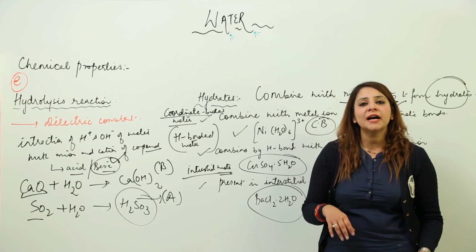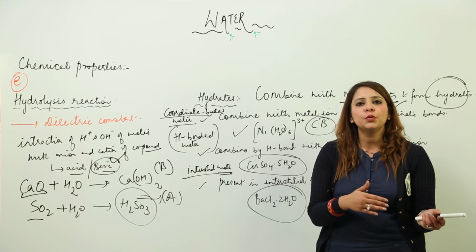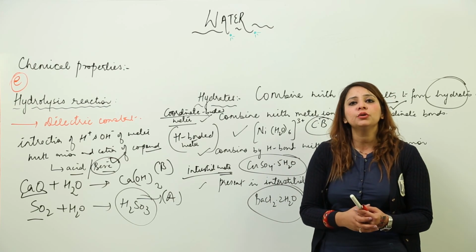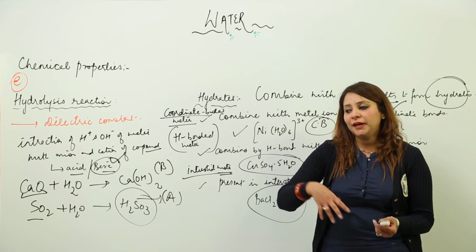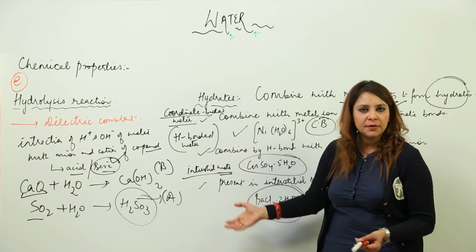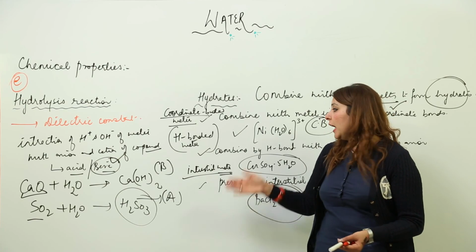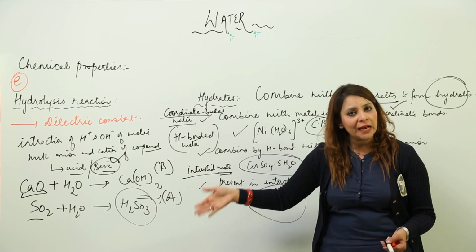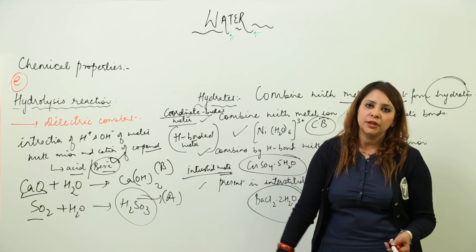Now we are going to start with the types of water, because you must have heard about hard water and soft water. We are just going to differentiate between the two, and see what actually is the cause that makes the water hard or soft. So this is all about the chemical properties. Till that time, make yourself comfortable with the chemical properties, please practice the reactions involved, and also don't forget to learn the examples which are involved. Right.